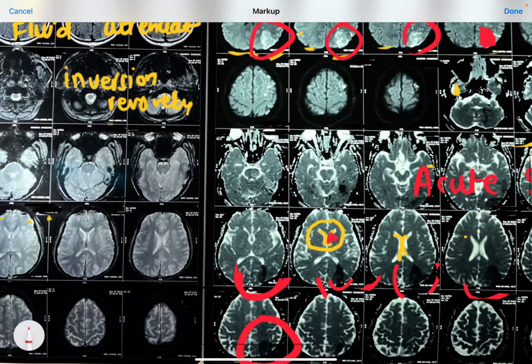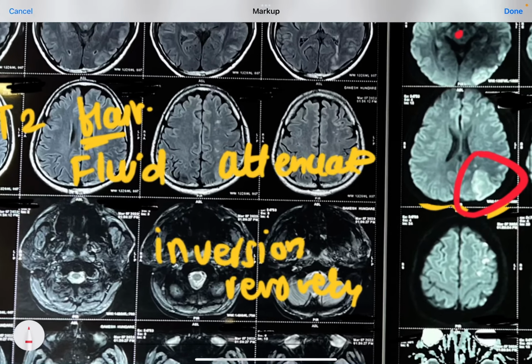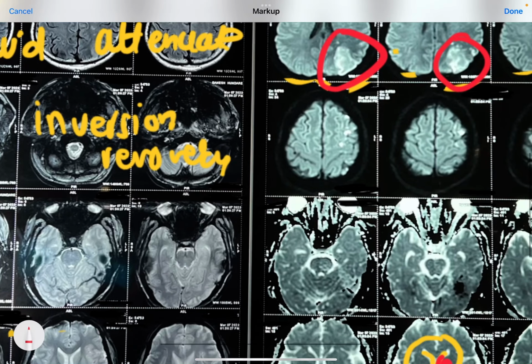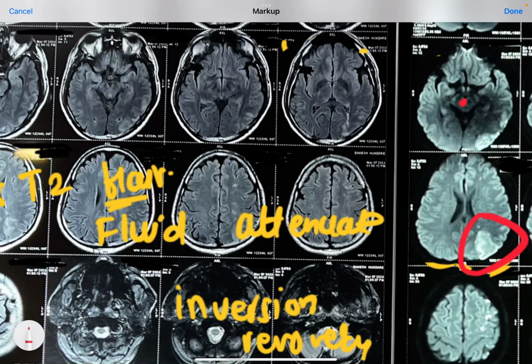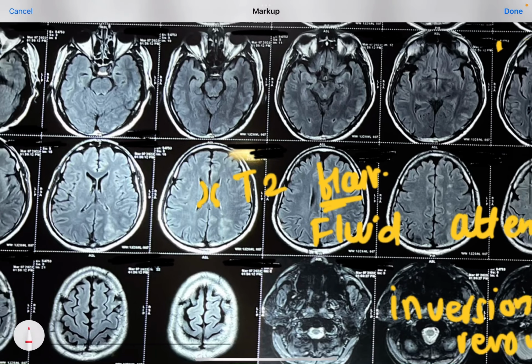So in this case, we simply keep everything white except the CSF. So we change or invert this whiteness of the CSF, we make it black.